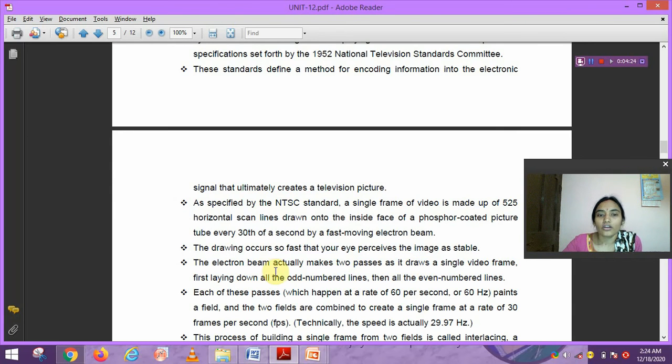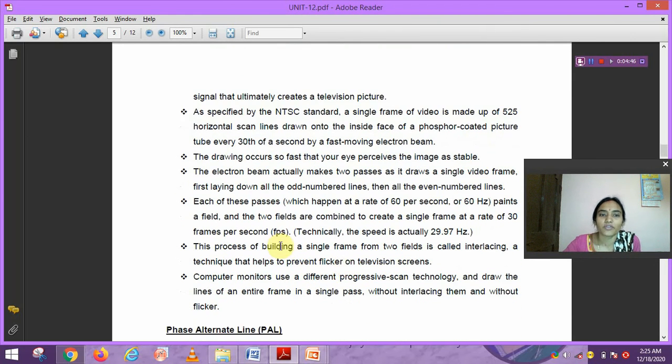The electron beam actually makes two passes as it draws a single video frame, first laying down the odd numbered lines, then all the even numbered lines. In the CRT also, first the odd numbered lines are scanned, after that the even numbered lines are scanned. So here it is the same thing: the electron beam makes two passes, one for the odd numbered lines and another for the even numbered lines.